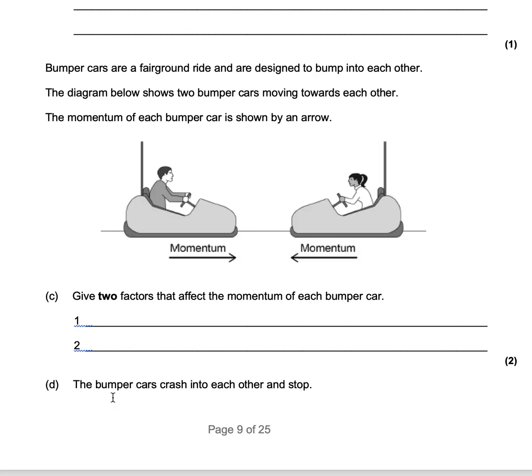And just a reminder that magnitude means size or how big it is. Bumper cars are a fairground ride and are designed to bump into each other. The diagram below shows two bumper cars moving towards each other. The momentum of each bumper car is shown by an arrow. Give two factors that affect the momentum of each bumper car. So that's very simply taken from the equation. The mass and the velocity of the bumper cars are your two factors.